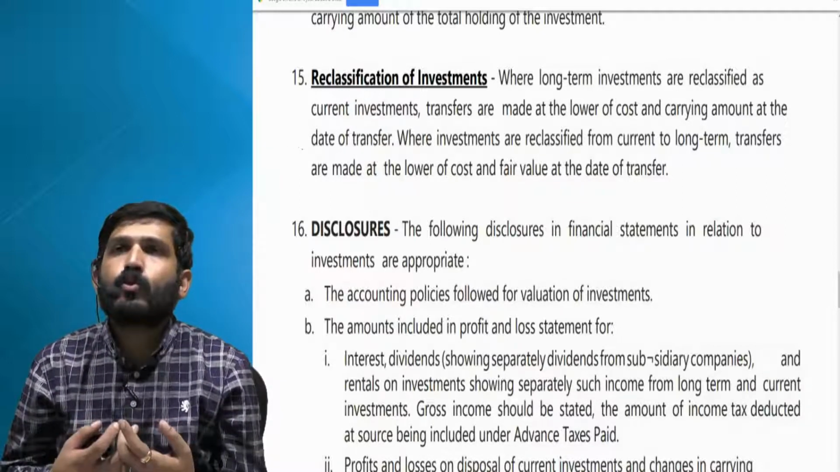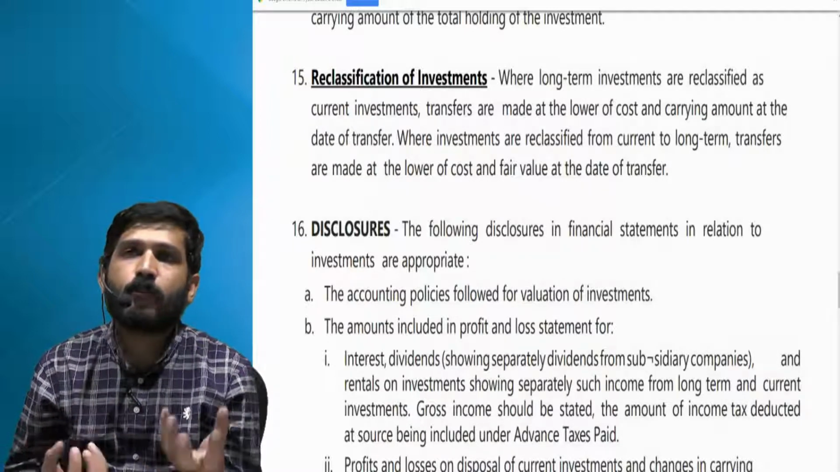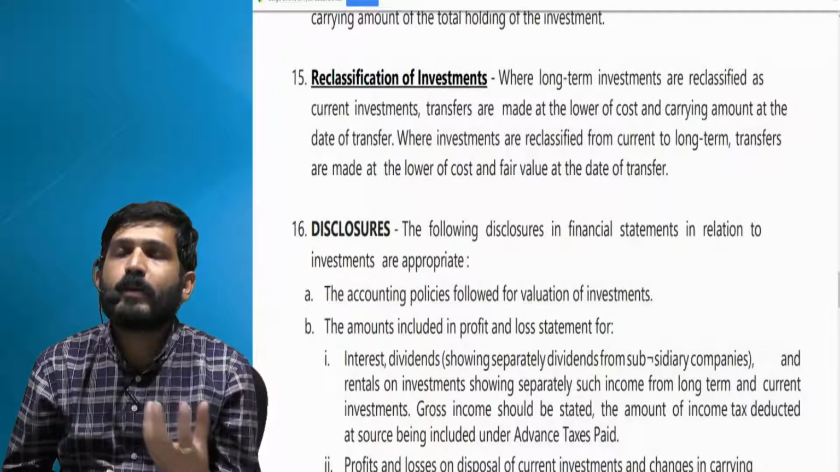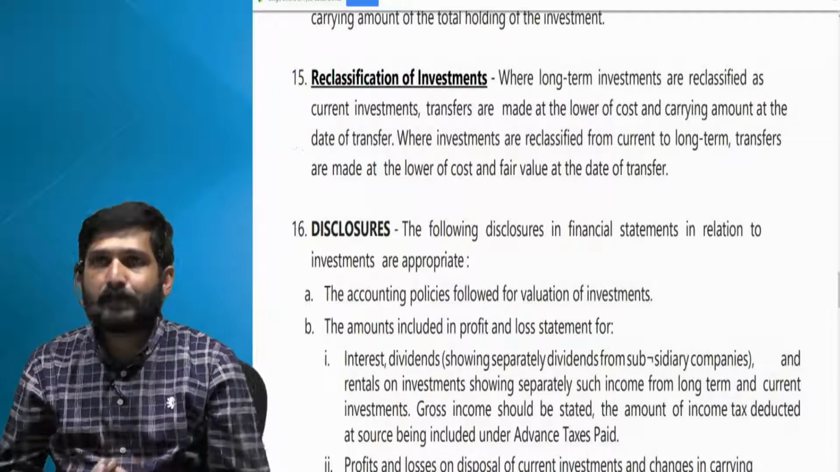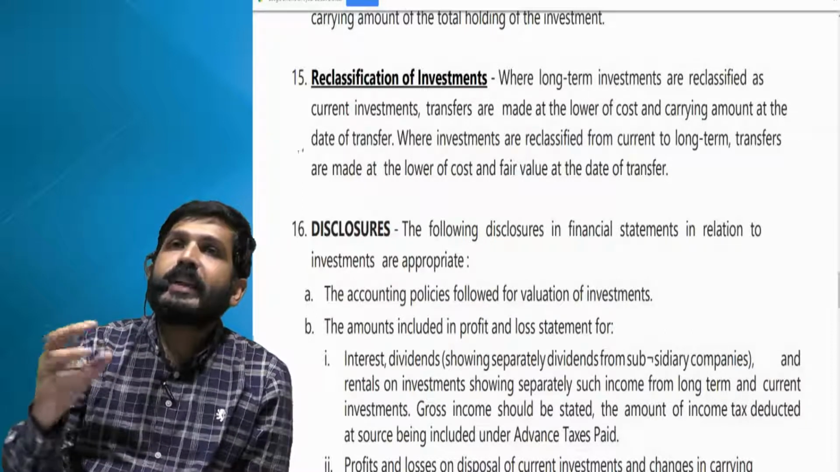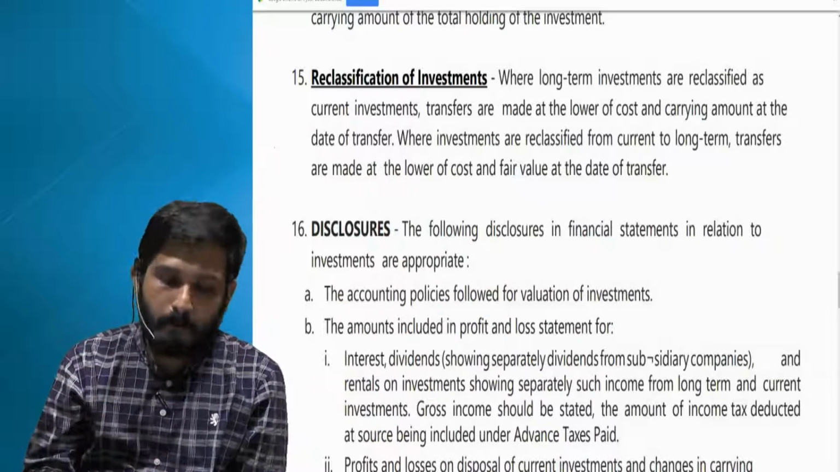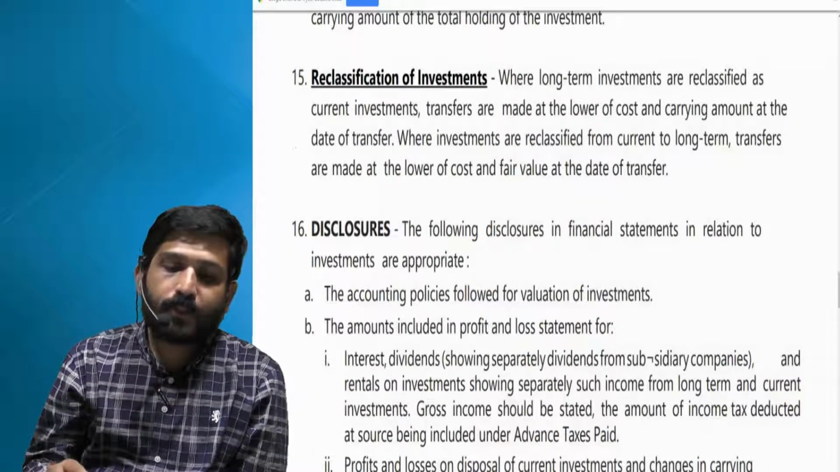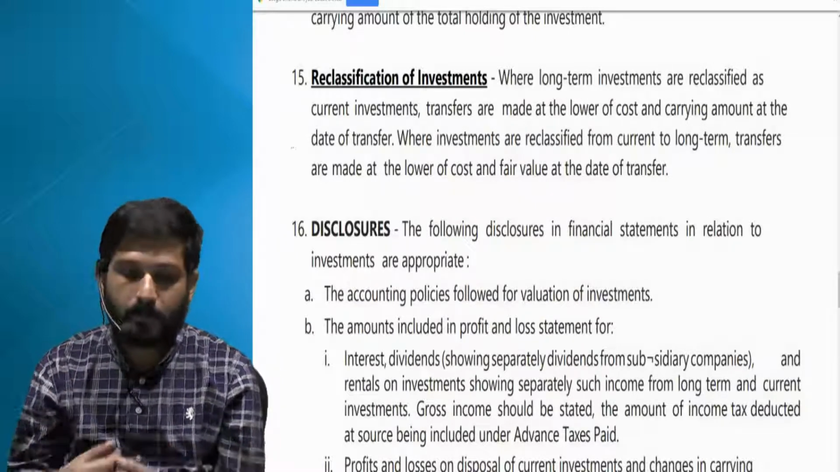When you are doing so, obviously the carrying amount principle is different for the two. I'll just repeat it. For current, the carrying amount should be at cost or fair value, whichever is lower, and for long term it has to be at your cost. Now when you are reclassifying it, what you need to do, let us try to understand through this accounting standard. So where long-term investments are reclassified as current investments, so earlier it was long term, now you are taking it as current.